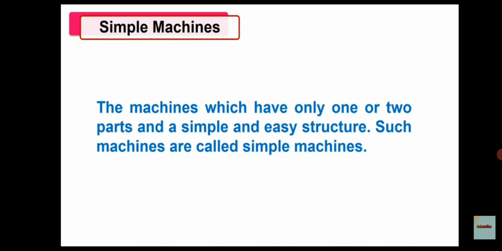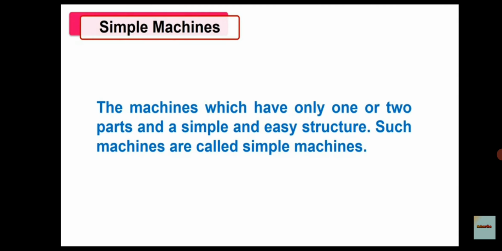Related to properties of simple machine: first property, they are made up of only one or two parts. Second one, they have a simple and easy structure. Third one, they can be handled easily. And fourth property related to simple machine is there are fewer chances of simple machines breaking down or getting damaged.